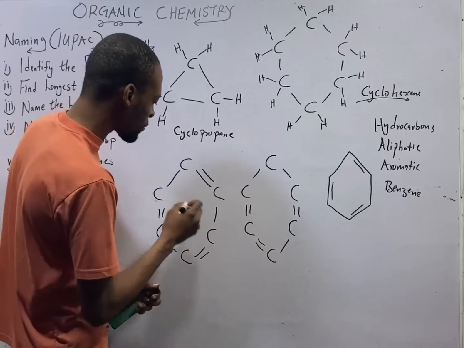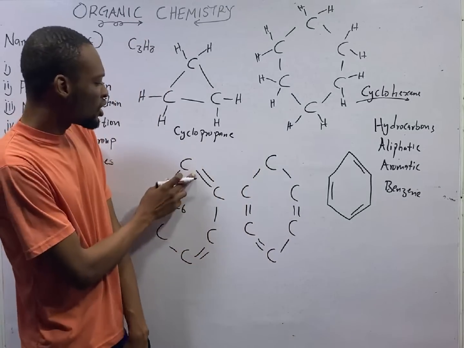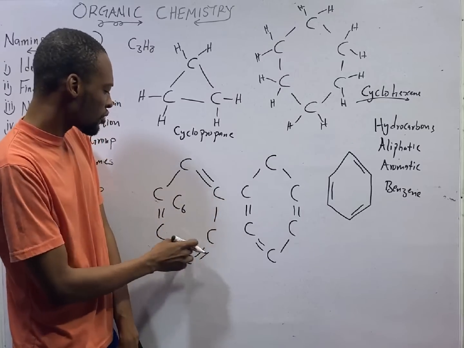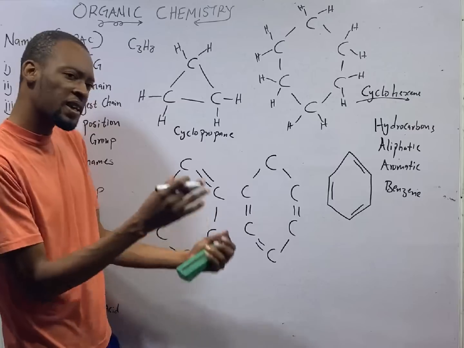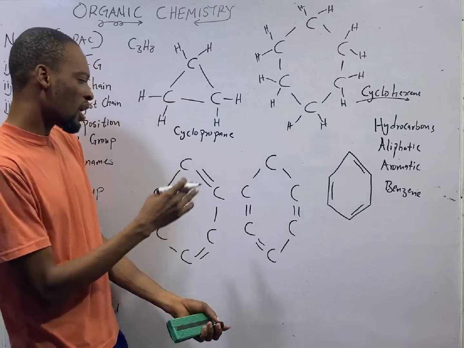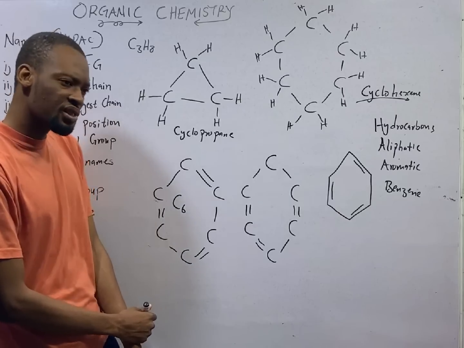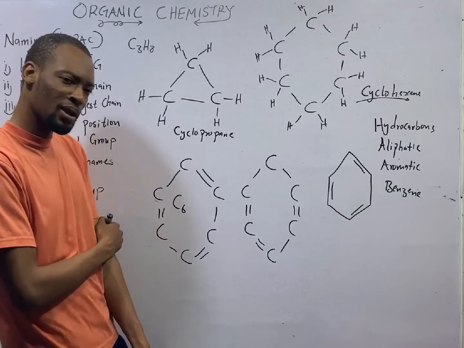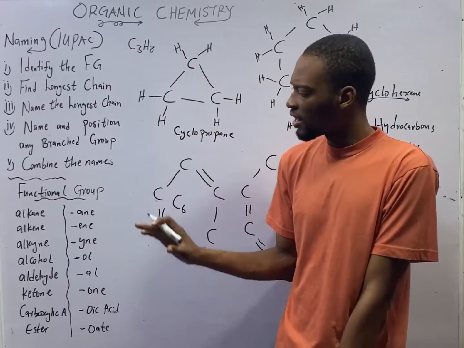You have 6 carbons, C6. You see here double bond, single bond, double bond, single bond, double bond, single bond. So we call this alternating double bond. When you have 6 carbons with alternating double bonds, that is the benzene ring, and it is an aromatic hydrocarbon. So aromatic hydrocarbon is basically benzene and its derivatives.